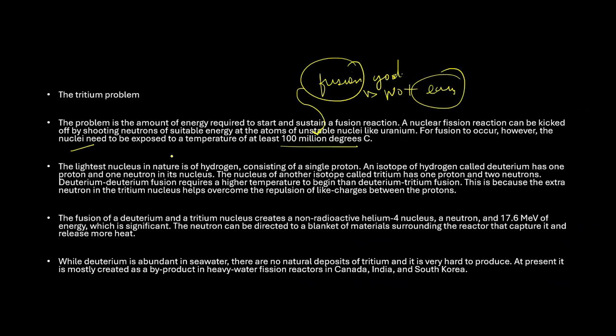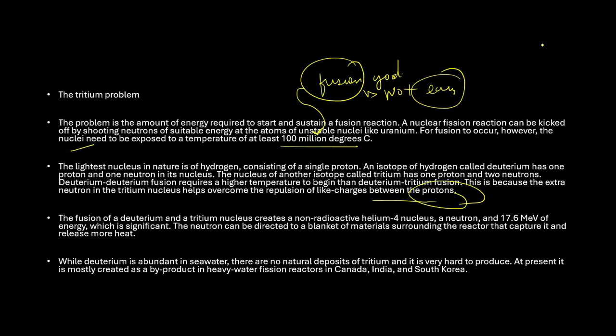The lightest nucleus in nature is hydrogen, consisting of a single proton. An isotope of hydrogen is called deuterium. It has one proton and one neutron in its nucleus. The nucleus of the other isotope is tritium, which has one proton and two neutrons. Deuterium-deuterium fusion requires a high temperature to begin, whereas deuterium-tritium fusion is easier. This is because the extra neutron of the tritium nucleus helps overcome the repulsion of like charges between the protons.